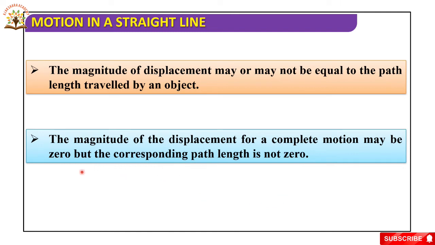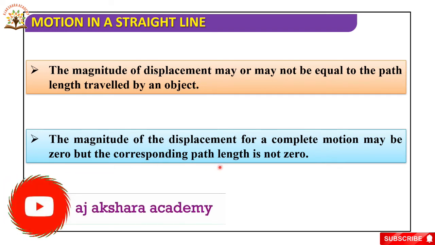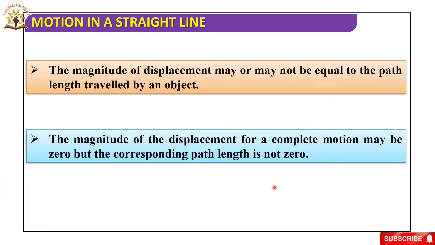So displacement is 0 but path length is not 0.